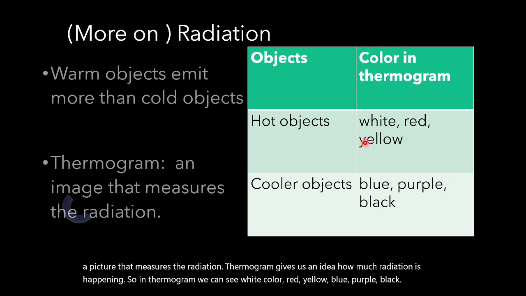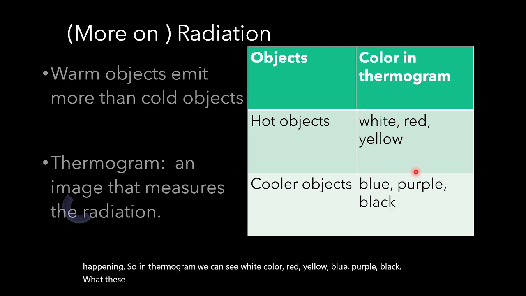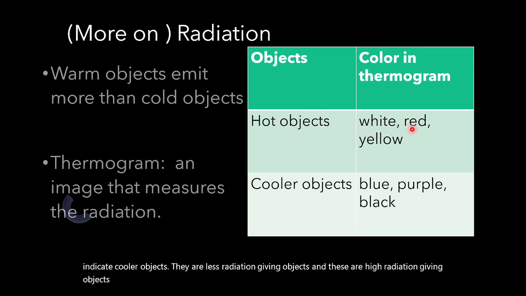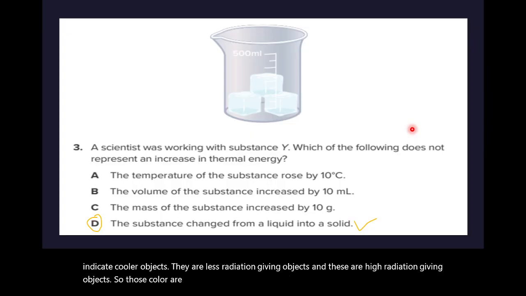What do these colors indicate? White, red, and yellow indicate hot objects. Blue, purple, and black indicate cooler objects. They are less radiation-giving objects, and these are high radiation-giving objects. So those colors are white, red, yellow.